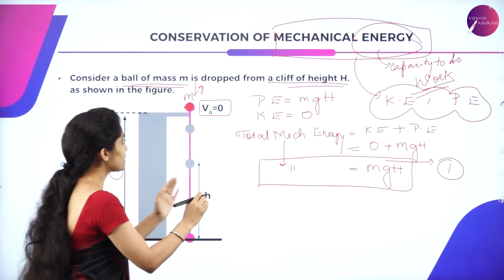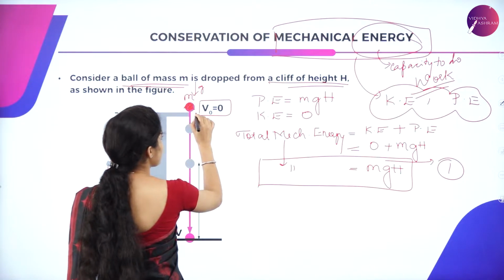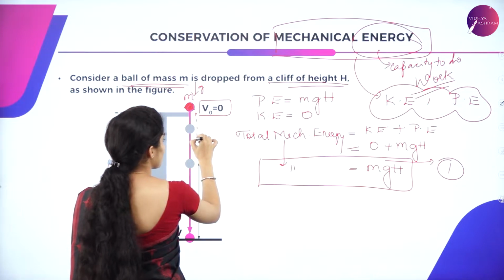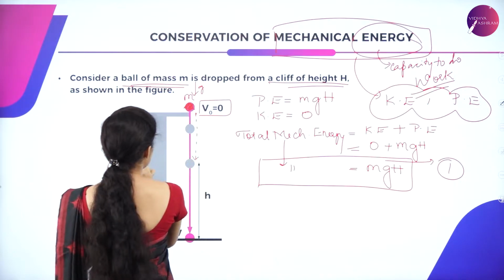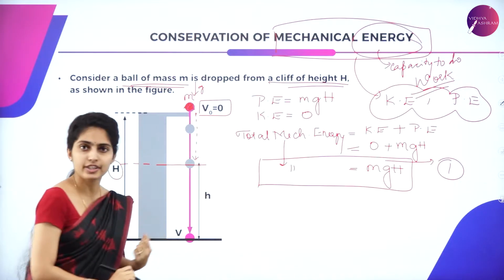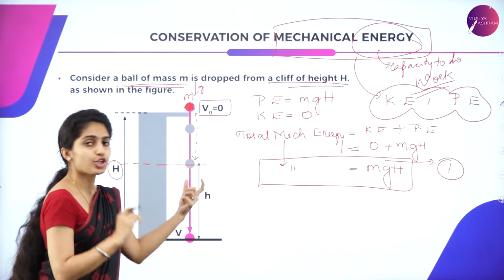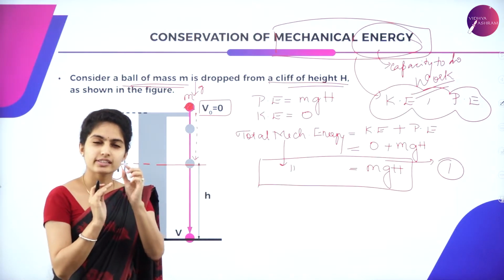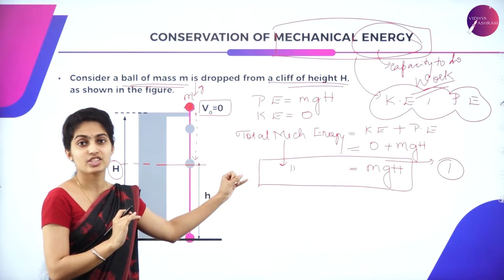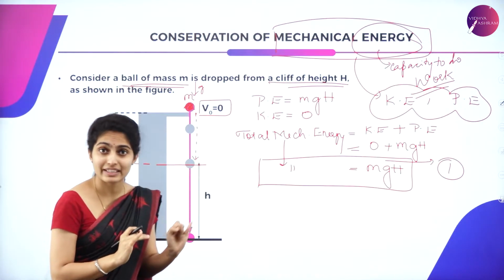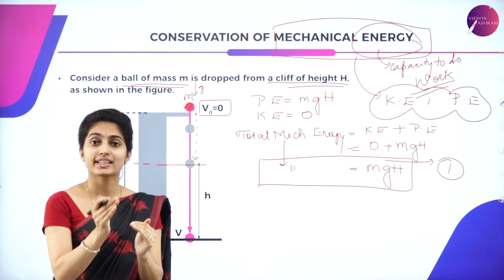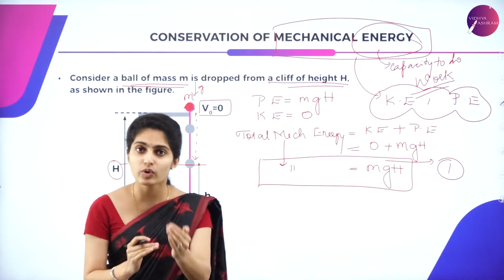Now, consider your object has displaced from the height h to an intermediate position here. At this moment, there is a certain decrease in potential energy and also there is presence of kinetic energy. I told you kinetic energy will come along when the work is done.